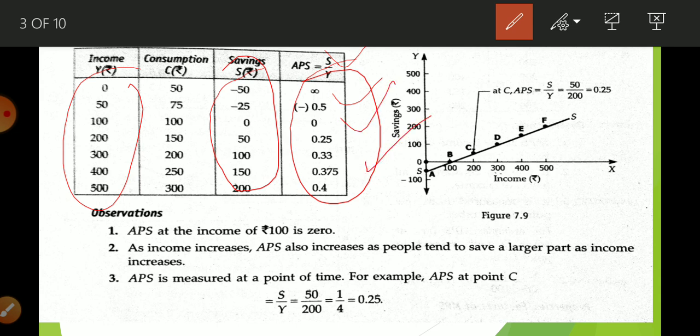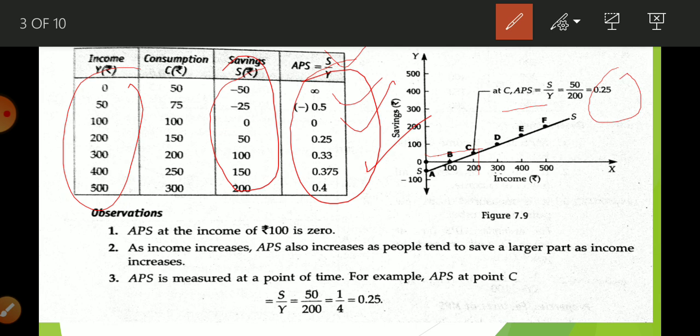Now with the help of this diagram, if we measure APS at point C, what is the equation? S upon Y. What are the values at point C? Income is 200, and saving is 50. So when we divide 50 upon 200, we get 0.25.